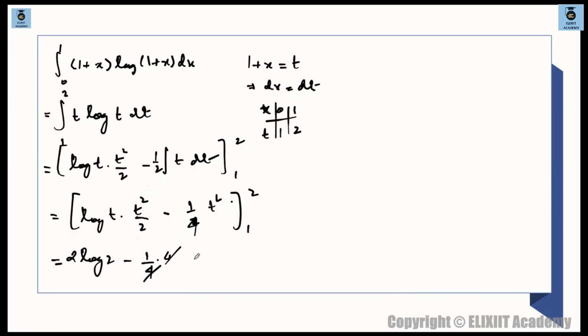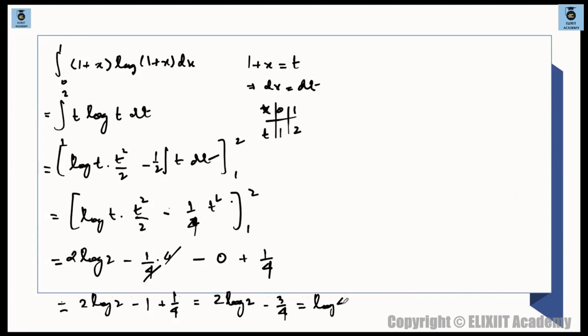ठीक है? और फिर minus of log 1 0, और फिर minus minus plus 1 by 4. ये चीज आएगा फाइनल में जाके. So 2 log 2, this finally becomes 2 log 2 minus 1 plus 1 by 4. So this is basically 2 log 2, and this is minus 3 by 4. ये 2 log 2 माने log 4. So this is actually log 4 minus 3 by 4.